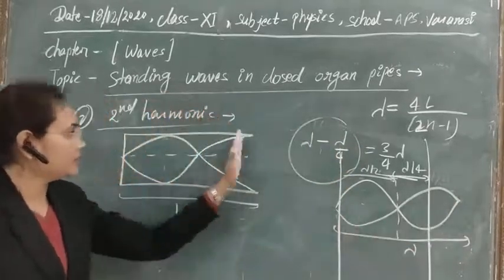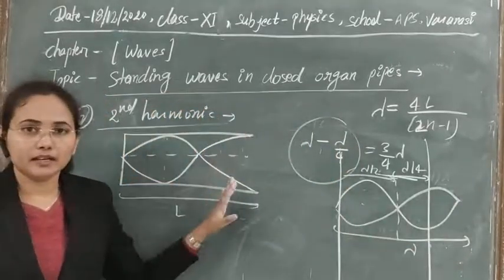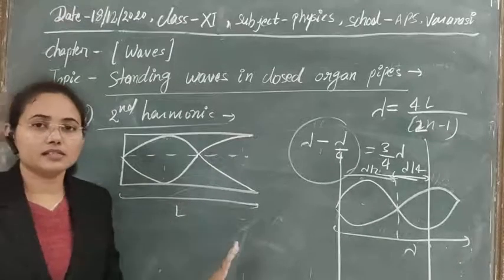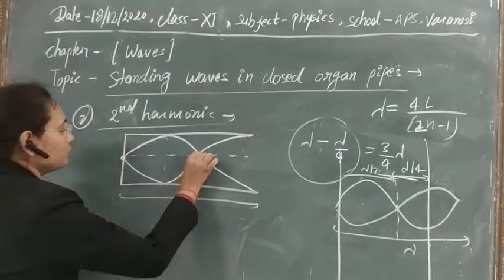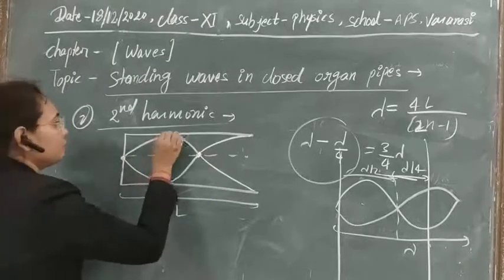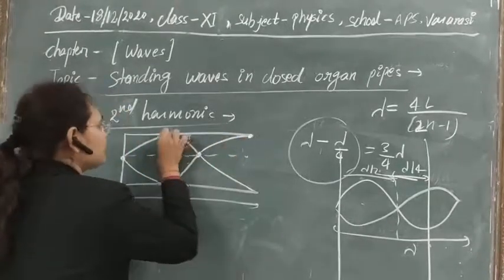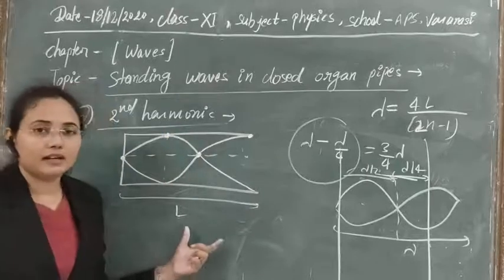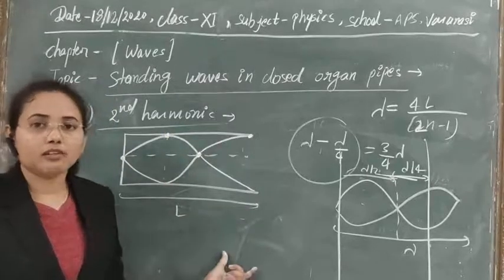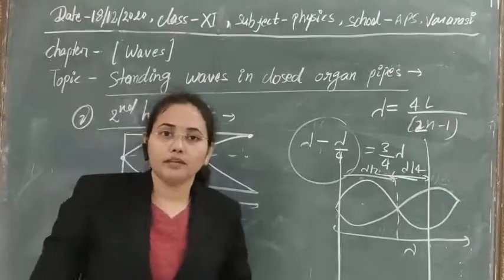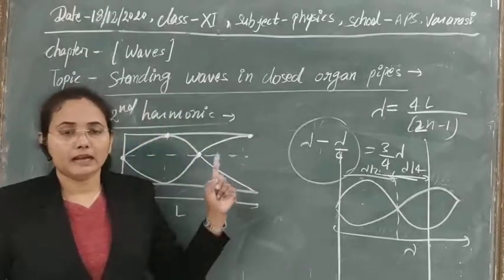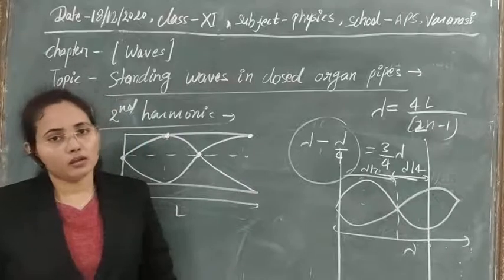So let's draw only this wave here, and after that you will get the conditions of the second harmonic. Here we see that we have 2 nodes and 2 antinodes. The number of nodes and antinodes are equal in every case. In the first harmonic the number of nodes was 1 and the number of antinodes was also 1.